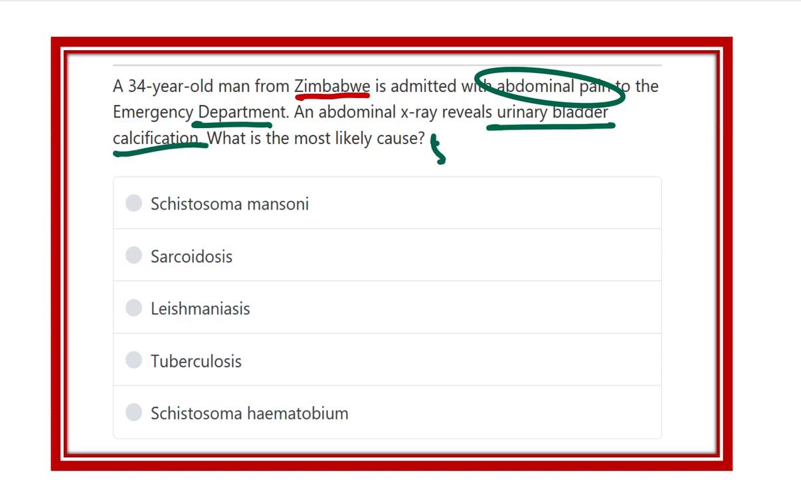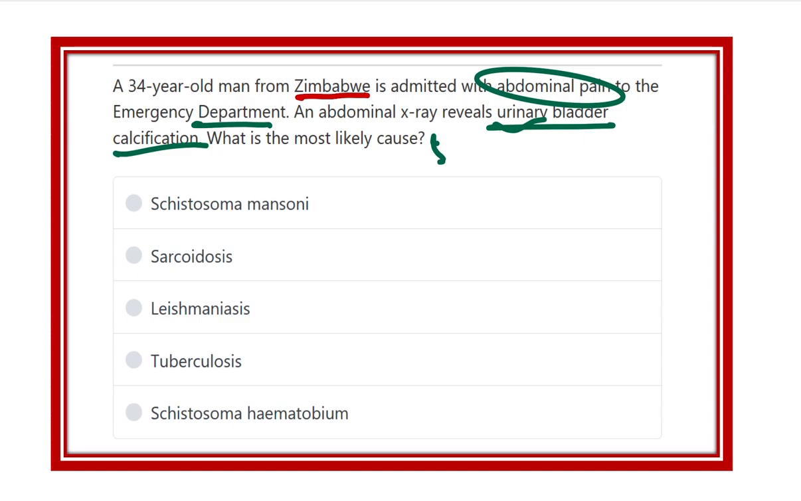So here we can see a patient, a 34-year-old man from Zimbabwe, who suddenly presents with abdominal pain to the hospital, and the abdominal X-ray shows urinary bladder calcification. That means there is a stone within the urinary bladder. But now we have to find out which organism may cause this urinary bladder calcification.